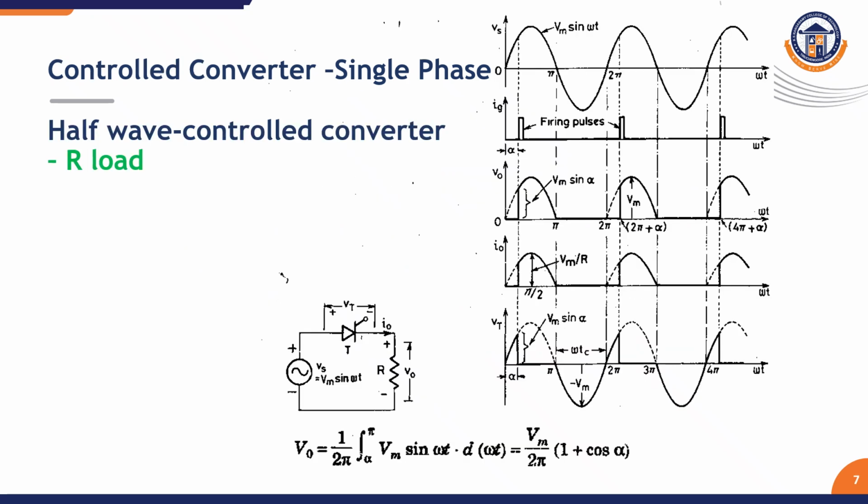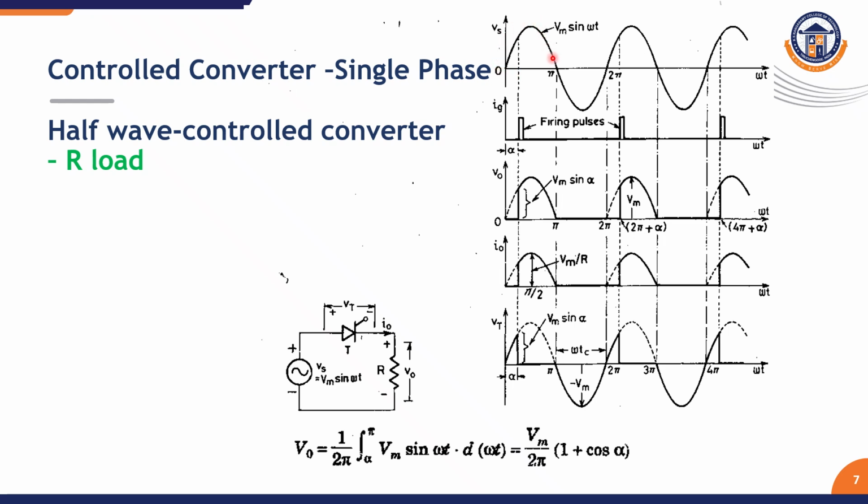Next, we will see the half wave converter in the controlled converter classification. As the name itself says, it is a controlled converter. Here we are using an SCR as a controlled switch. I am giving a sinusoidal input supply to the SCR, which is connected with the load. The same procedure is followed.